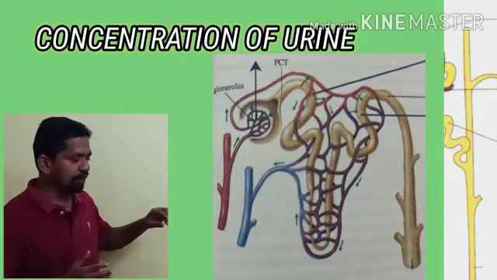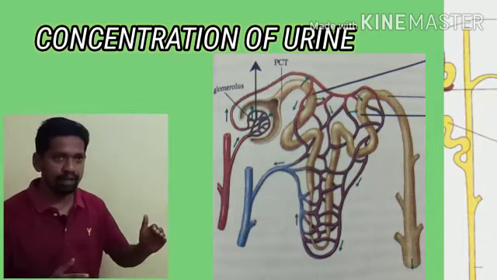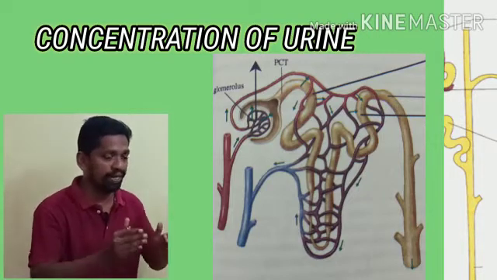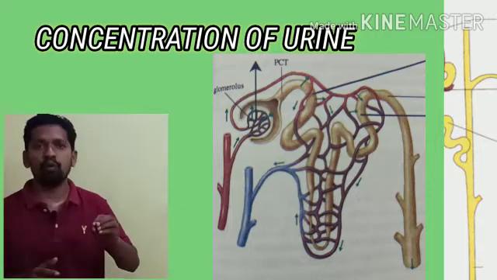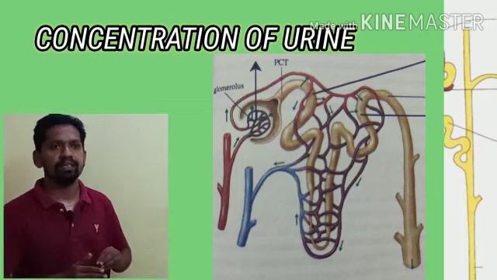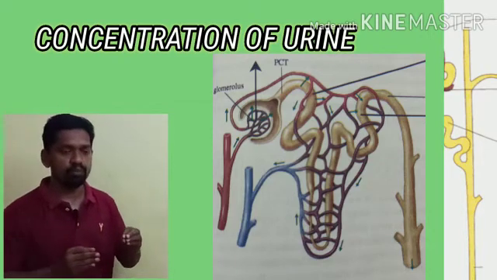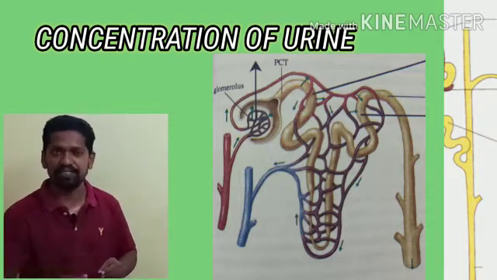And again, the primary urine that enters the collecting tube after the DCT loses some more water, which is reabsorbed into the body to increase the concentration of urine. This process mostly takes place in the collecting tube.